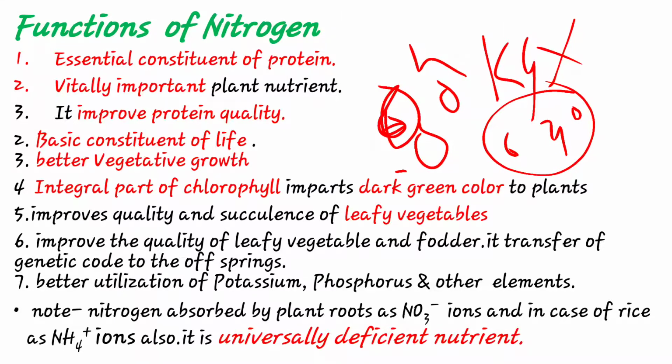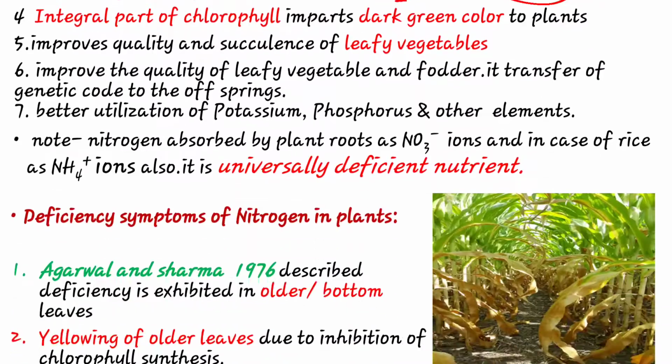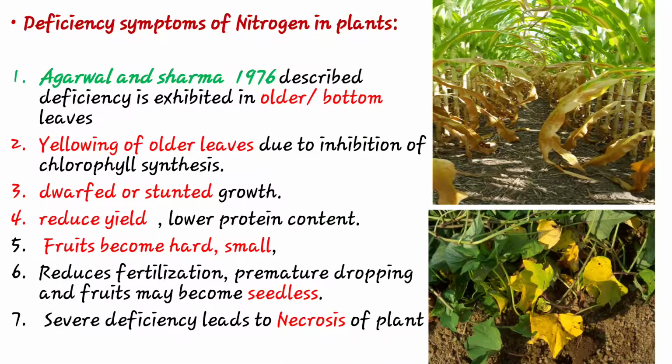Then see next, deficiency symptoms of nitrogen. Normally Agarwal and Sharma in 1976 described the deficiencies exhibited in older leaves or bottom leaves. See the picture, nitrogen deficiency is normally shown in older or bottom leaves on any plant. Also the deficiency of nitrogen causes yellowing of leaves due to inhibition of chlorophyll synthesis. Reduced chlorophyll synthesis gives the yellow color.